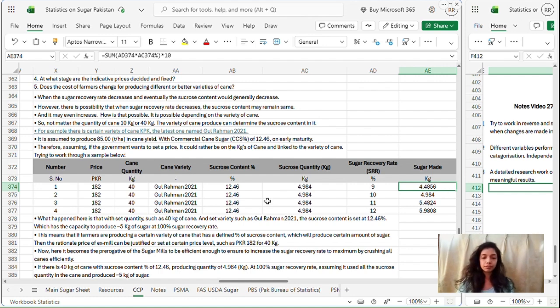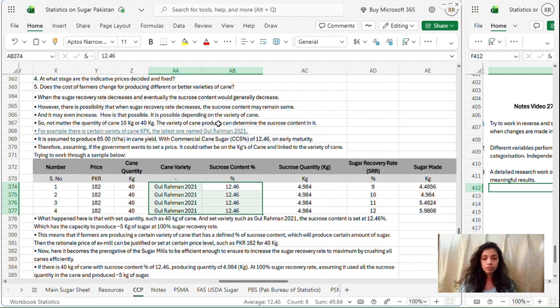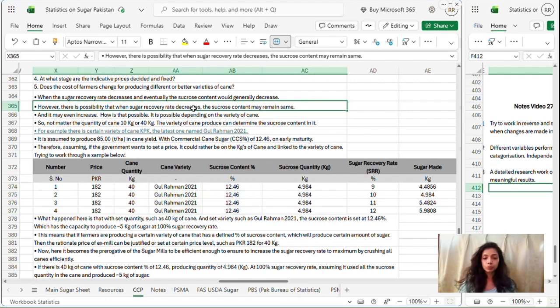Assuming the varieties are also different and the canes are also different, right? But here the canes are the same. So if we go to the next point, it says there is a possibility that when the sugar recovery rate decreases, the sucrose content may remain the same. Now, how can this be?